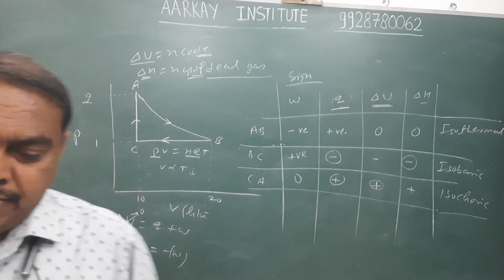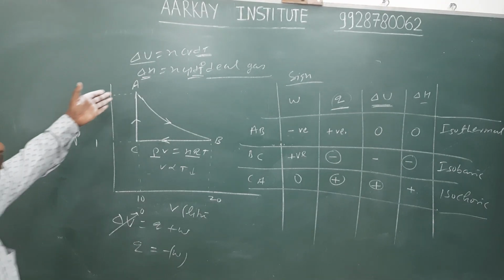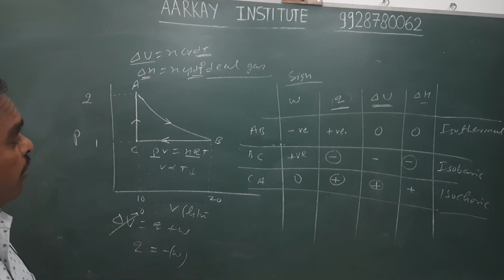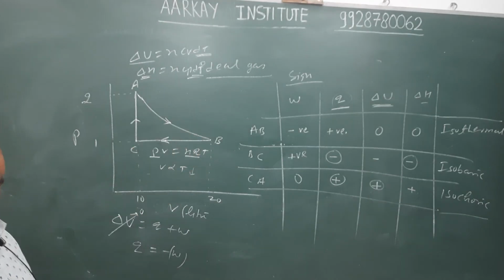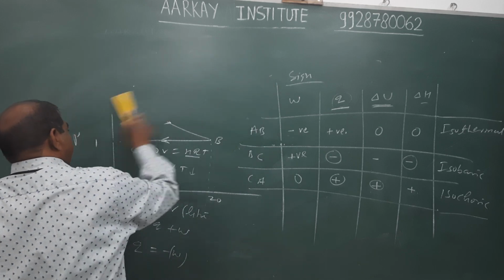Okay. Therefore, these are the types of isothermal, isochoric and isobaric process, and we predict the sign of W, Q, ΔE and so on. Now, we discuss another question.